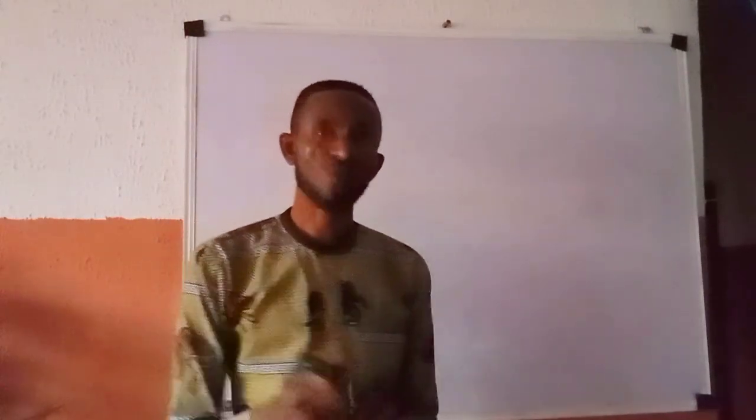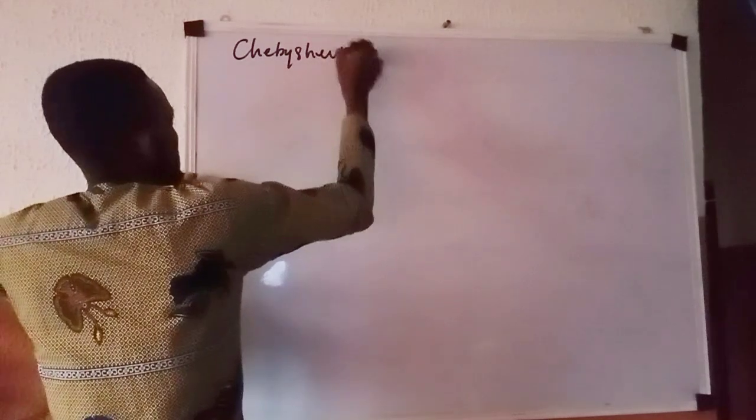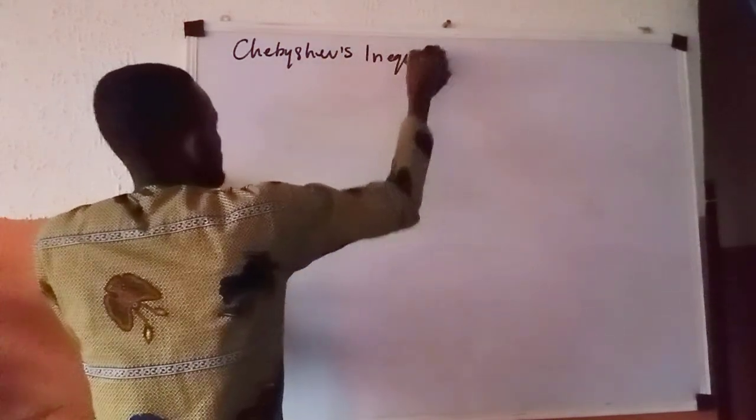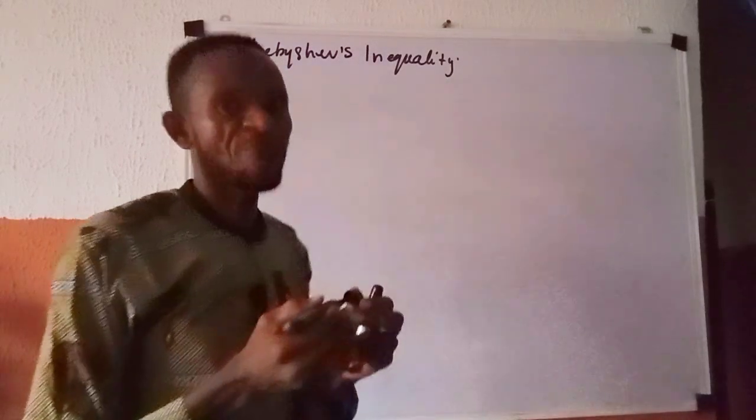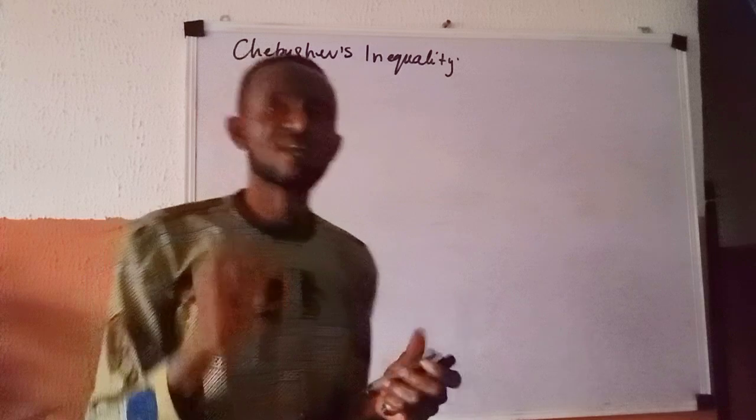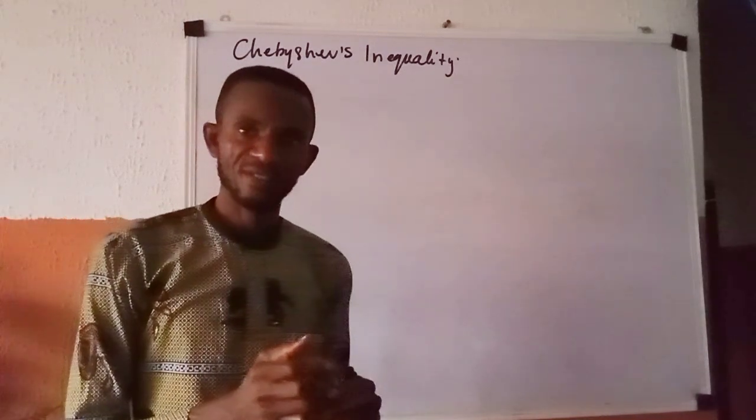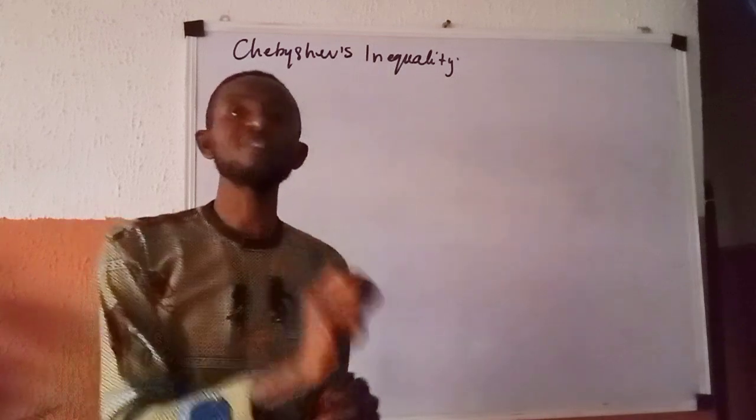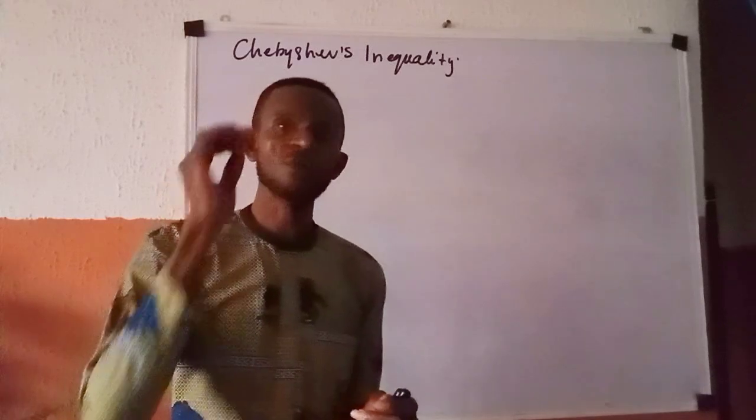Today, this morning, we'll be continuing our discussion on the topic Chebyshev's inequality. Do remember that in our previous class, we did say that Chebyshev's inequality is an upper bound probability, and it is equally a probabilistic inequality. What does it do? It provides the upper bound probability